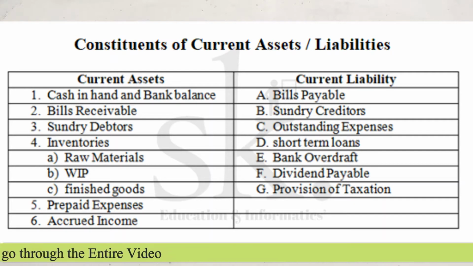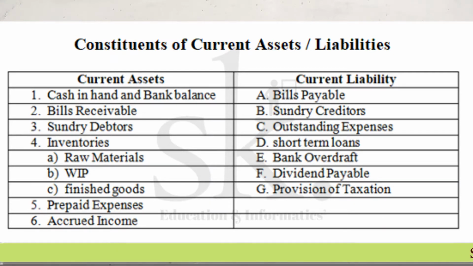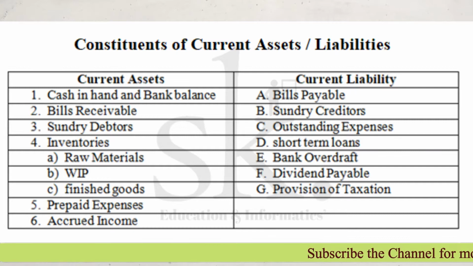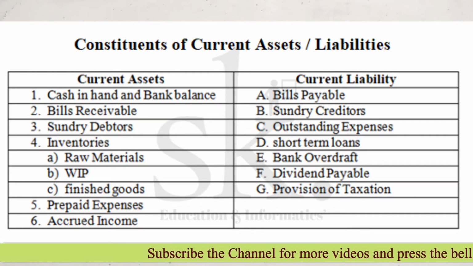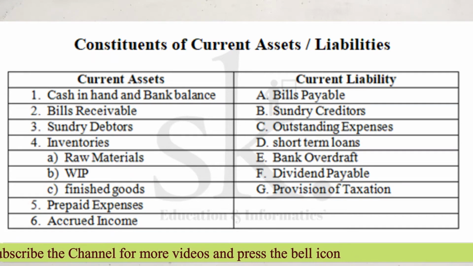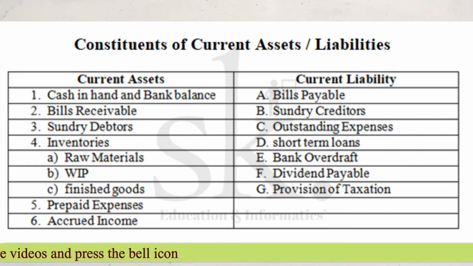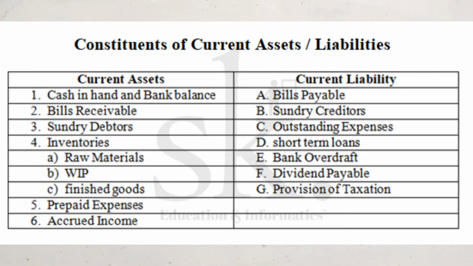One of the major points of difference between a fixed asset and a current asset is that current assets are those assets which can be converted into liquid cash within a short span of time. That means I can sell that particular asset and convert it into cash, which we term liquid cash, within a short span of time. That means the time period is less. So a current asset can easily be converted into cash.